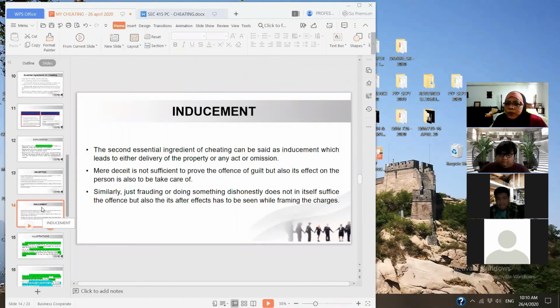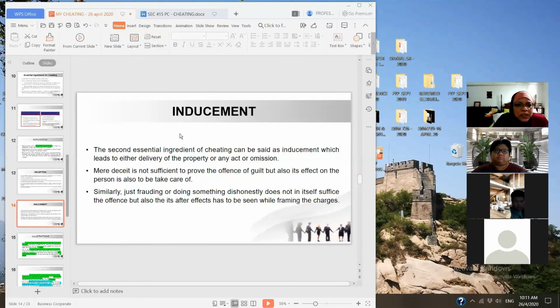So next week, I want you to be prepared with all the cases from theft to cheating. And you get to read CBT and CMA if I manage to send you CMA in a minute. So then we have a better understanding from the cases of what theft, cheating, CMA, and CBT are all about. So let's look into inducement.